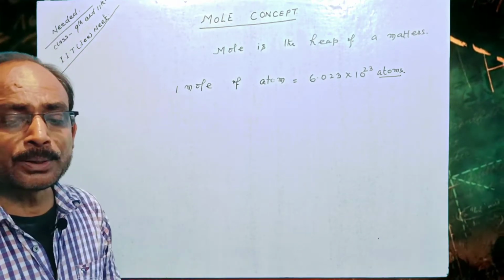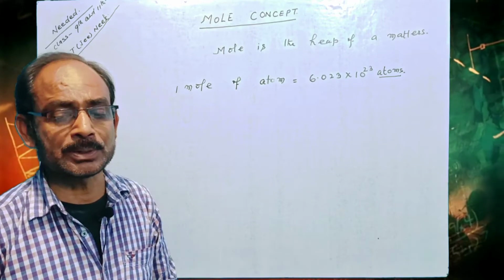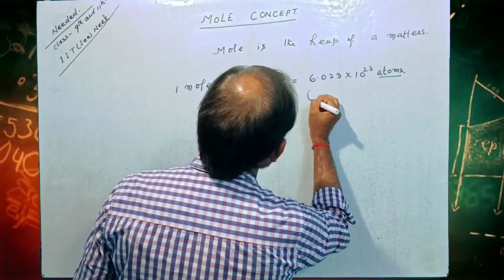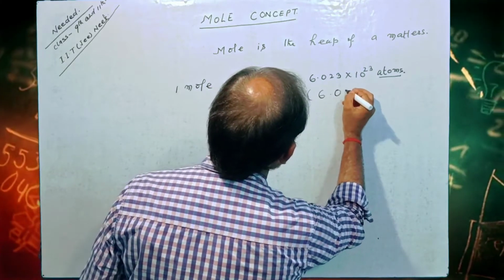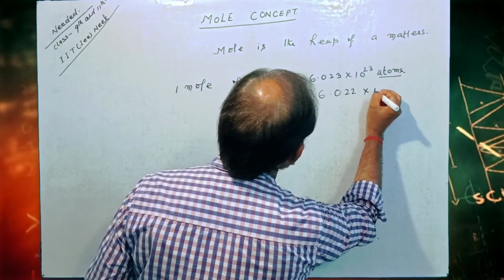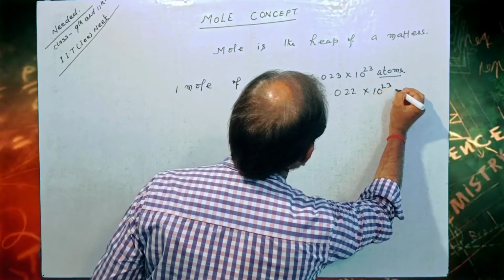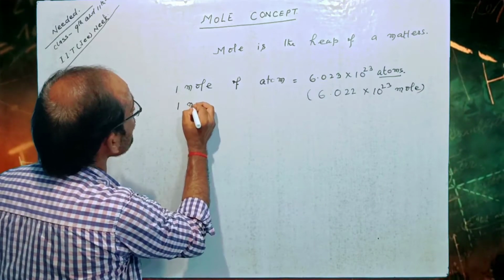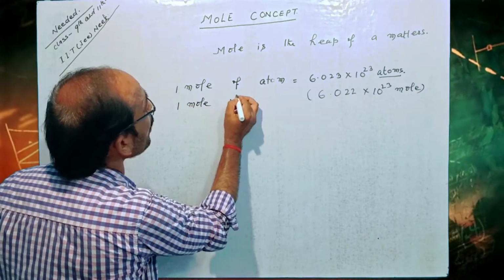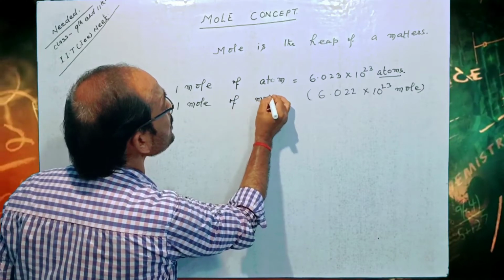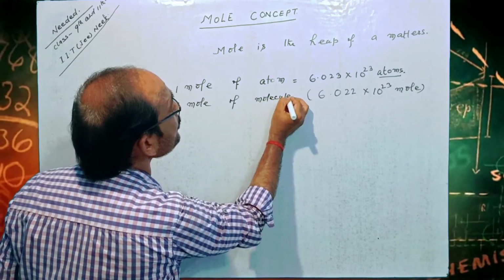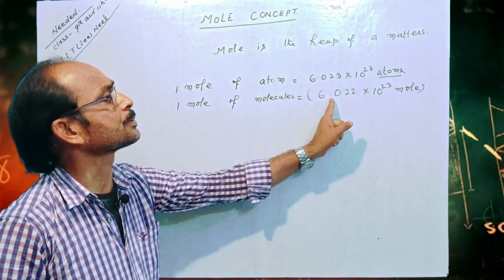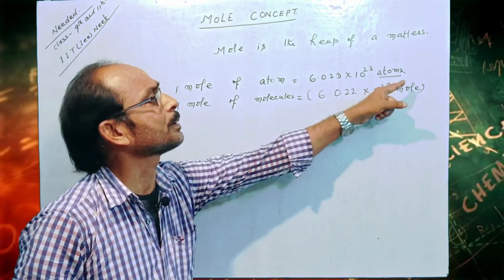Hence 1 mole of molecules is also equal to this number 6.023 into 10 to the power 23. Hence 1 mole of molecules equal to this 6.023 into 10 to the power 23.